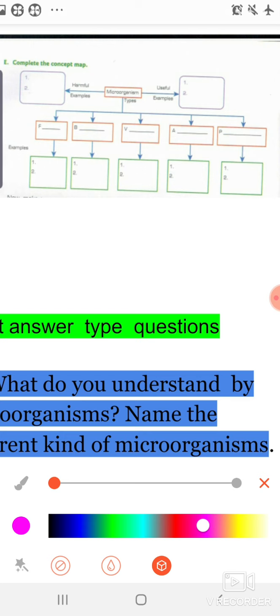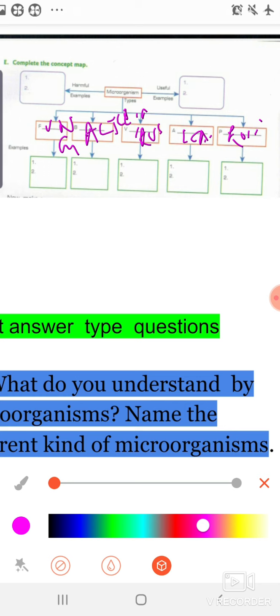F for fungi, this is bacteria, this is virus, this is algae, and this is protozoa. After that you have to write 2 examples.